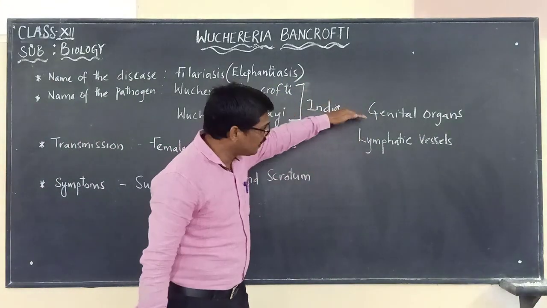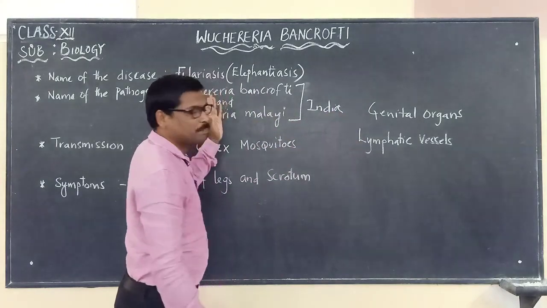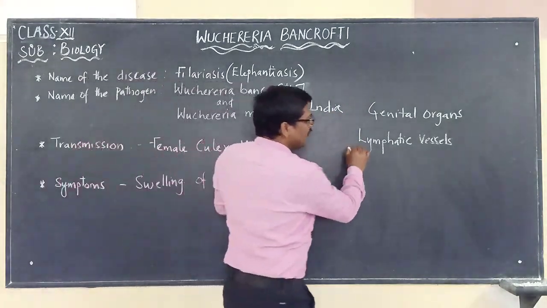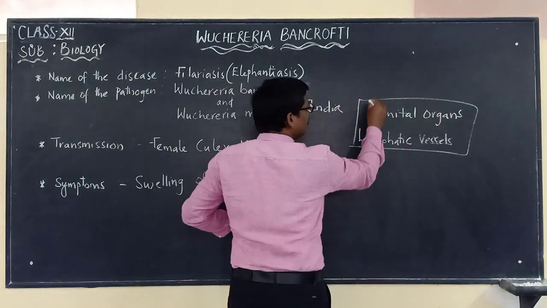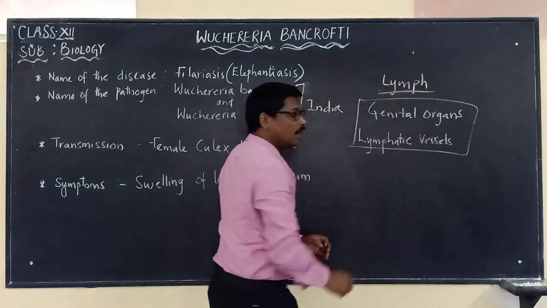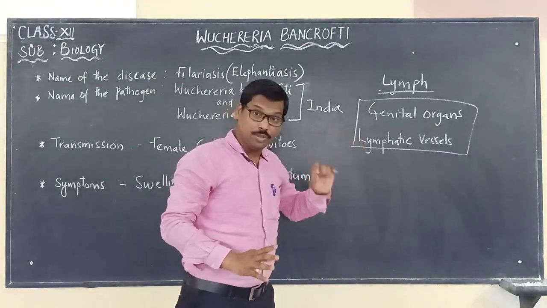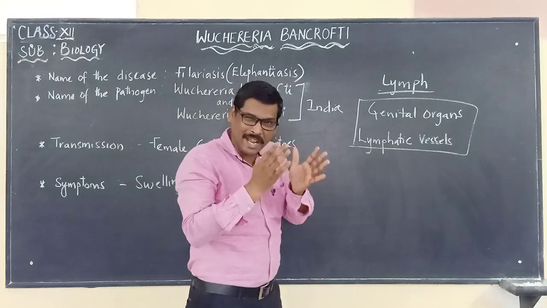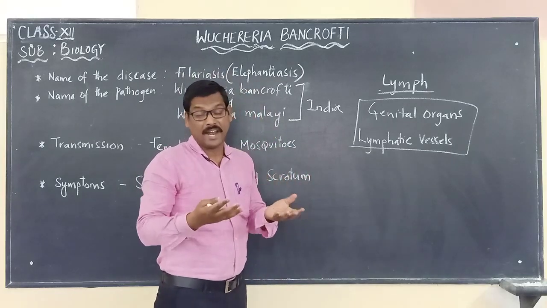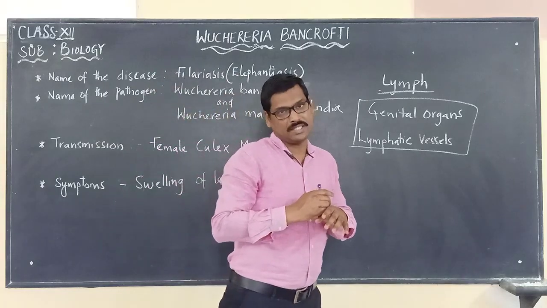When the genital organs or lymphatic vessels are infected by this pathogen, lymph starts accumulating in these organs, due to which they may get temporarily or permanently disabled, and the person cannot move around.